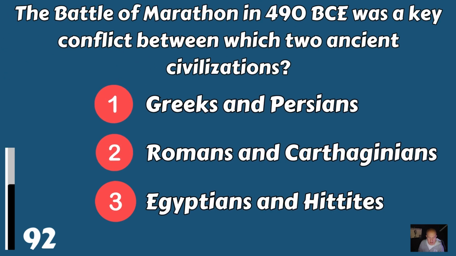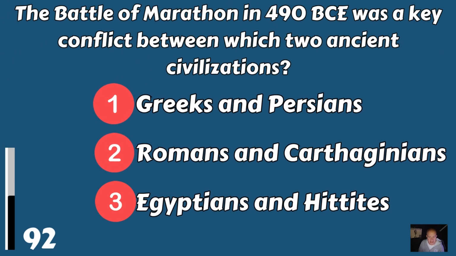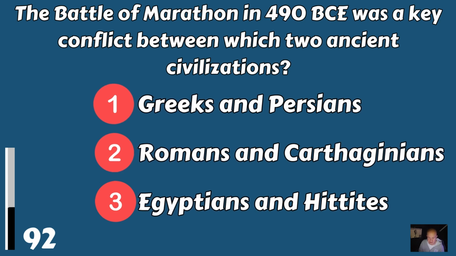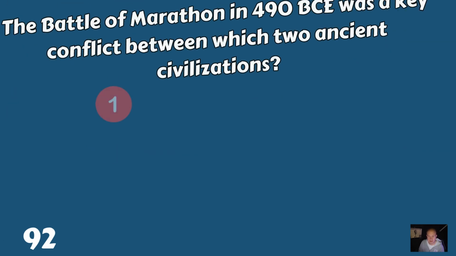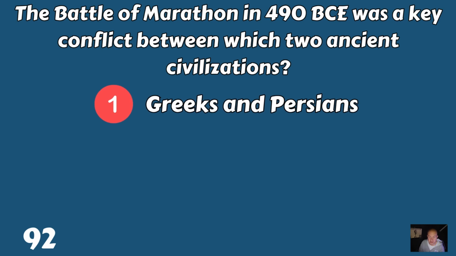The Battle of Marathon in 490 BCE was a key conflict between which two ancient civilizations? Was it the Greeks and the Persians, the Romans and the Carthaginians, or was it the Egyptians and the Hittites? It was the Greeks and the Persians.